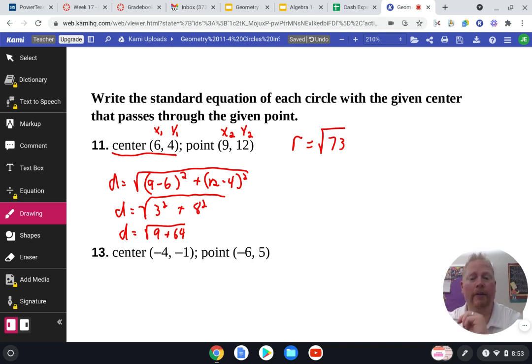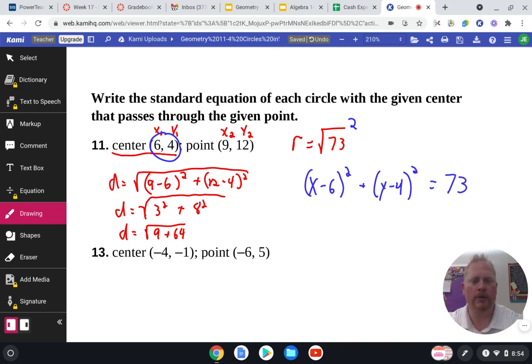Now, I've got my radius, I've got my center. Let's change colors up a little bit. So I'm going to use that point and plug it in, and I get x minus 6 squared plus y minus 4 squared. Now when I take the square root of 73 and then I square it, the square and the square root cancel out, and so I just put 73. So even though when we were doing the distance formula, it didn't come out nice, neat, and perfect, it all worked out in the end.